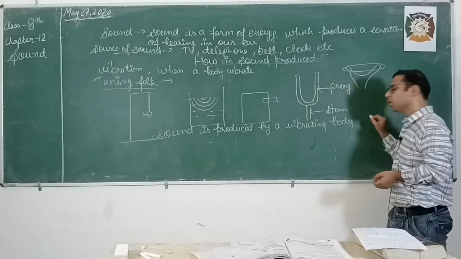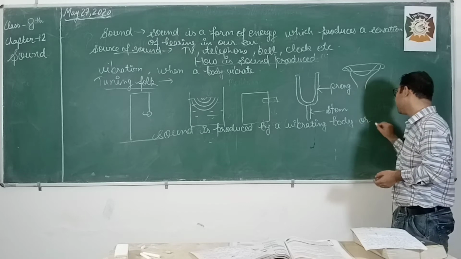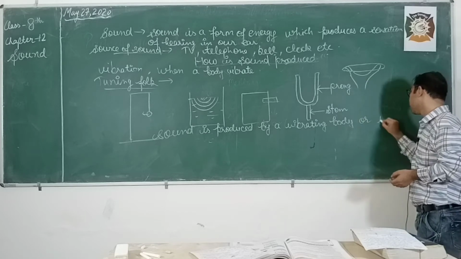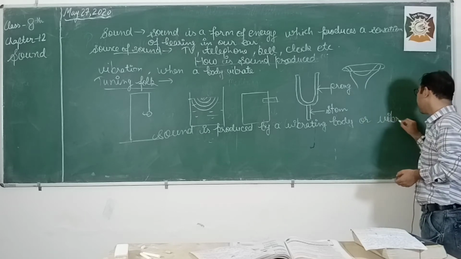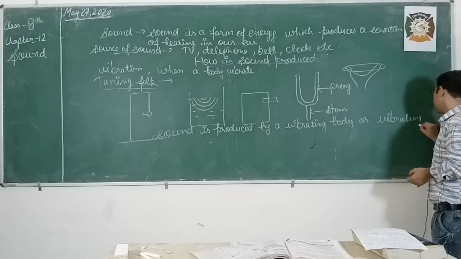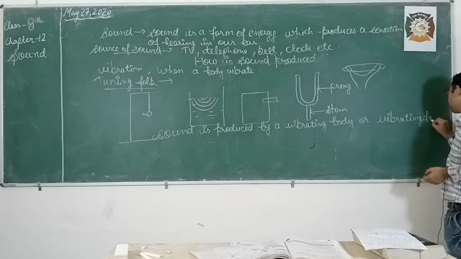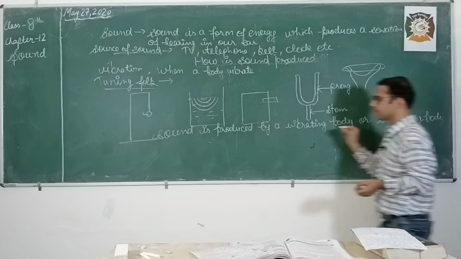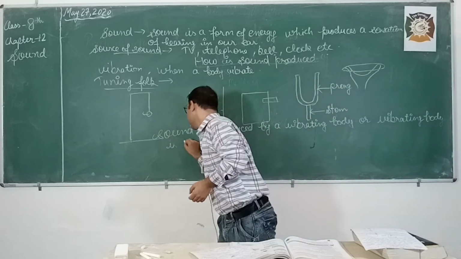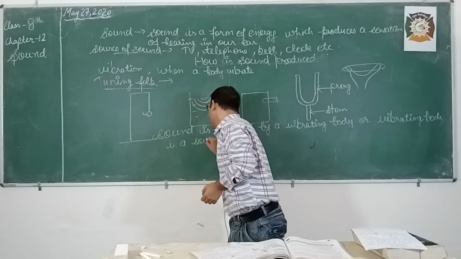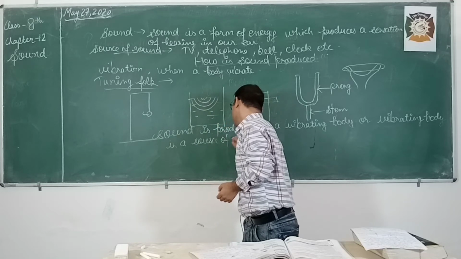Or we can say that a vibrating body is a source of sound. Okay, students.